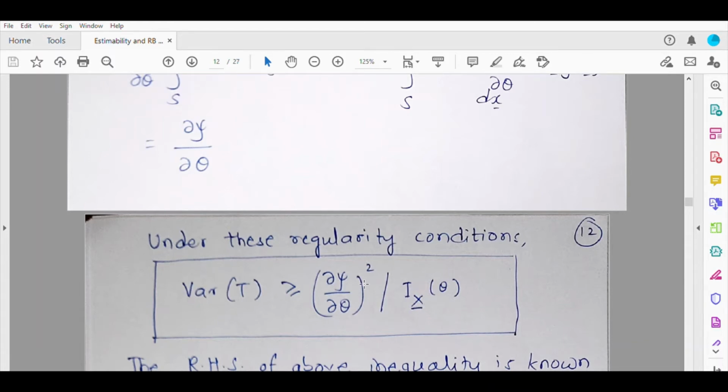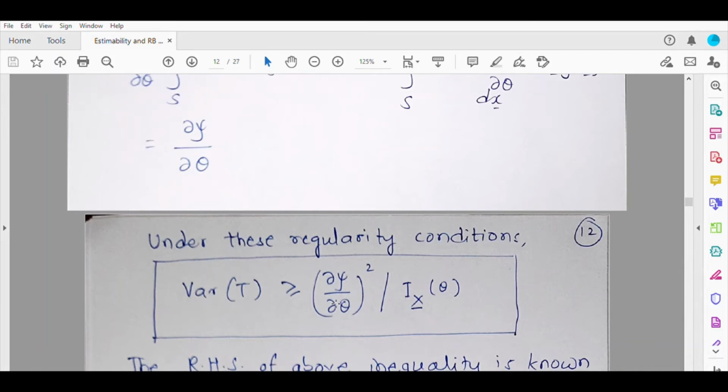See, this is how I always try to remember the statistical expressions. Instead of mugging up the expression like dabba psi by dabba theta whole square by I_X(theta), I try to remember the concept itself. What we mean by the Cramer-Rao inequality is that it provides you the minimum possible value for the variance of an unbiased estimator of a parametric function.